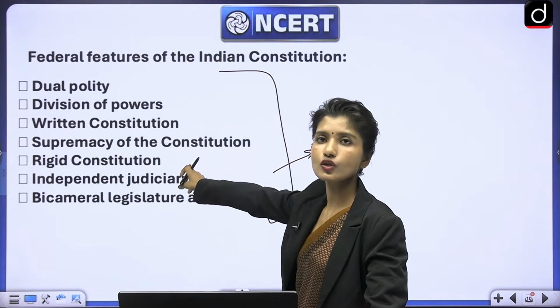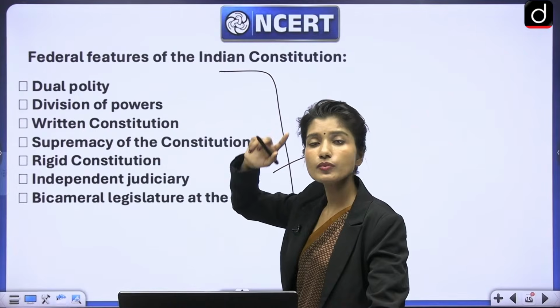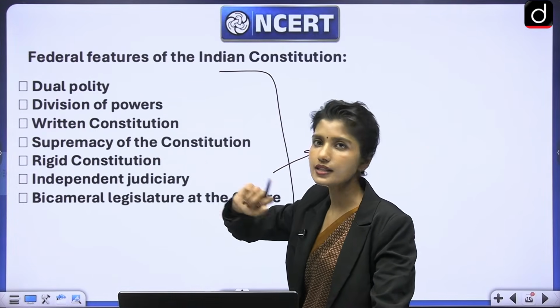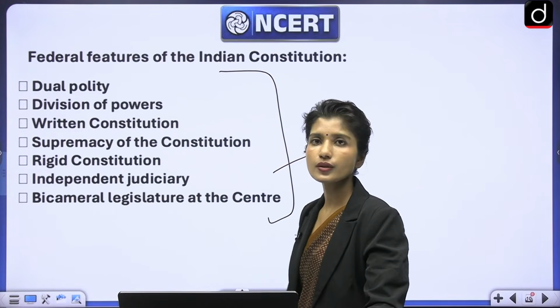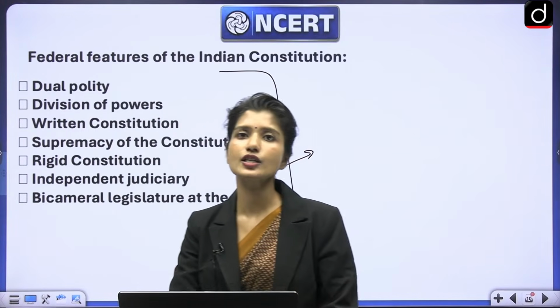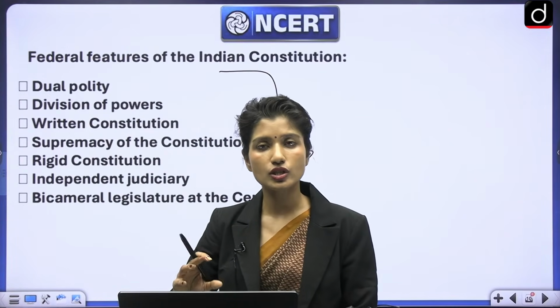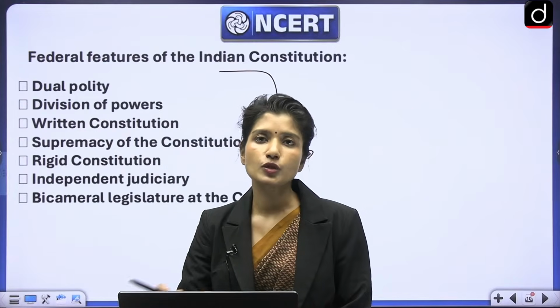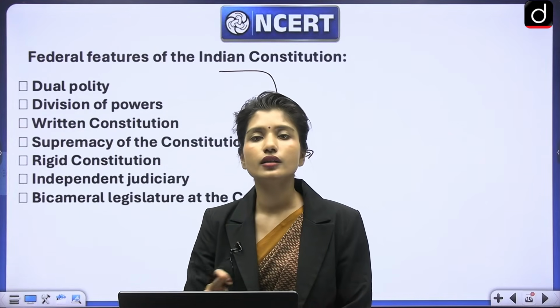Similarly, the constitution is supreme. The central government is not supreme, the constitution is supreme, and the constitution gives power to both center and state. Then rigid constitution, meaning if there is any provision to be changed which is going to affect the states also, we are going to need a special majority along with ratification by states.